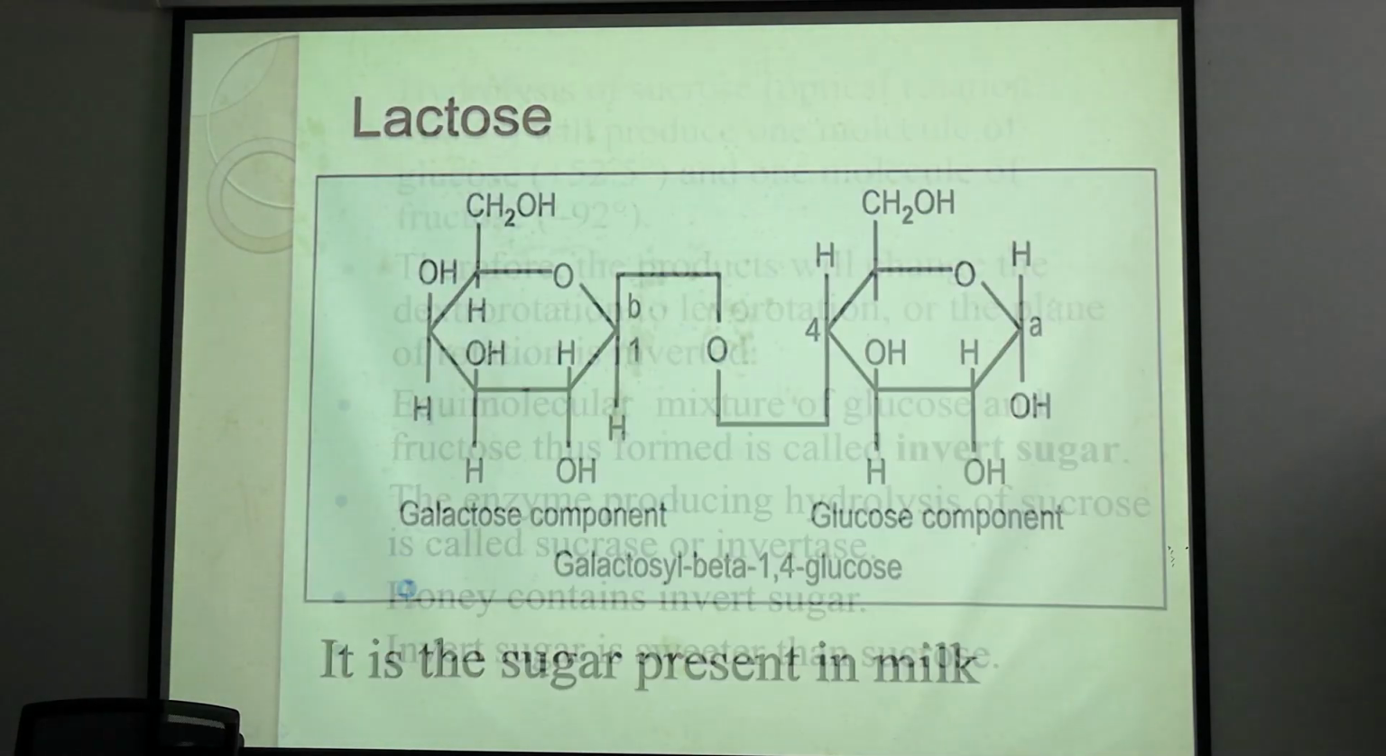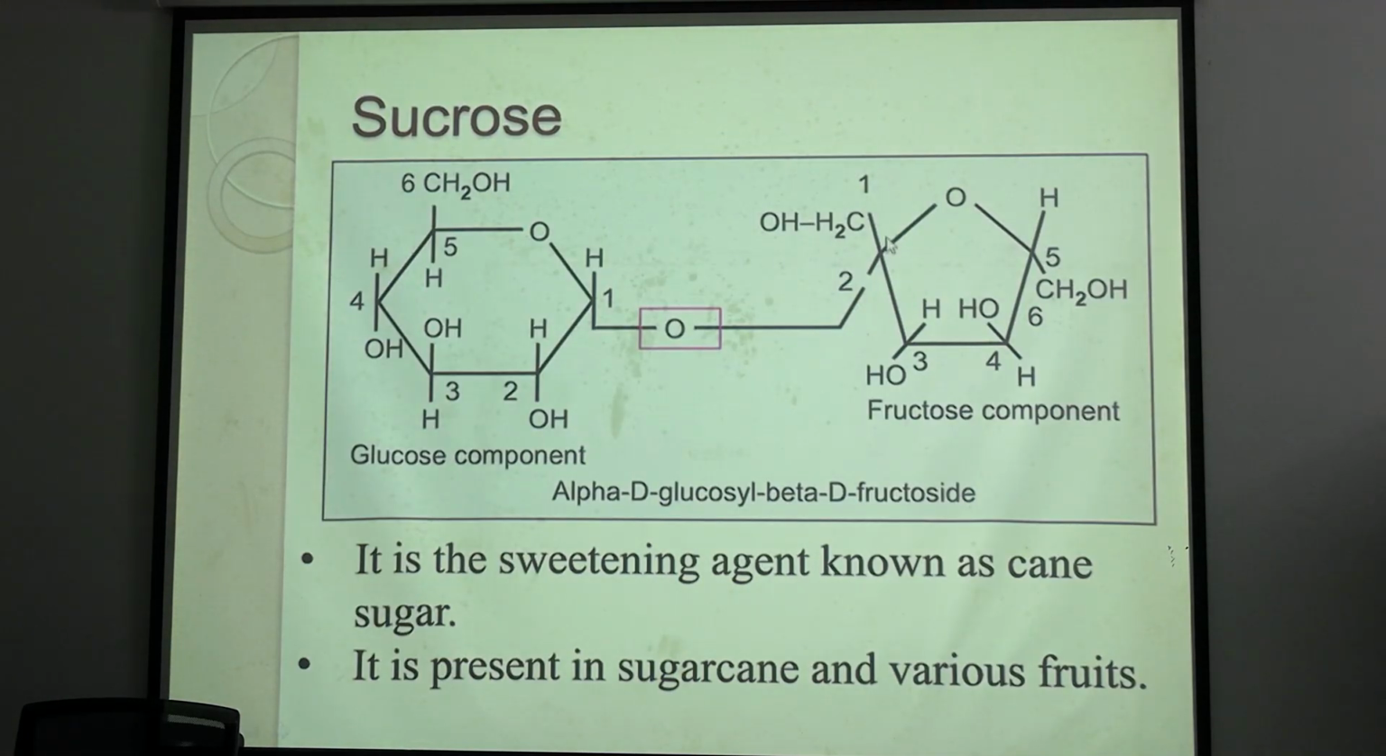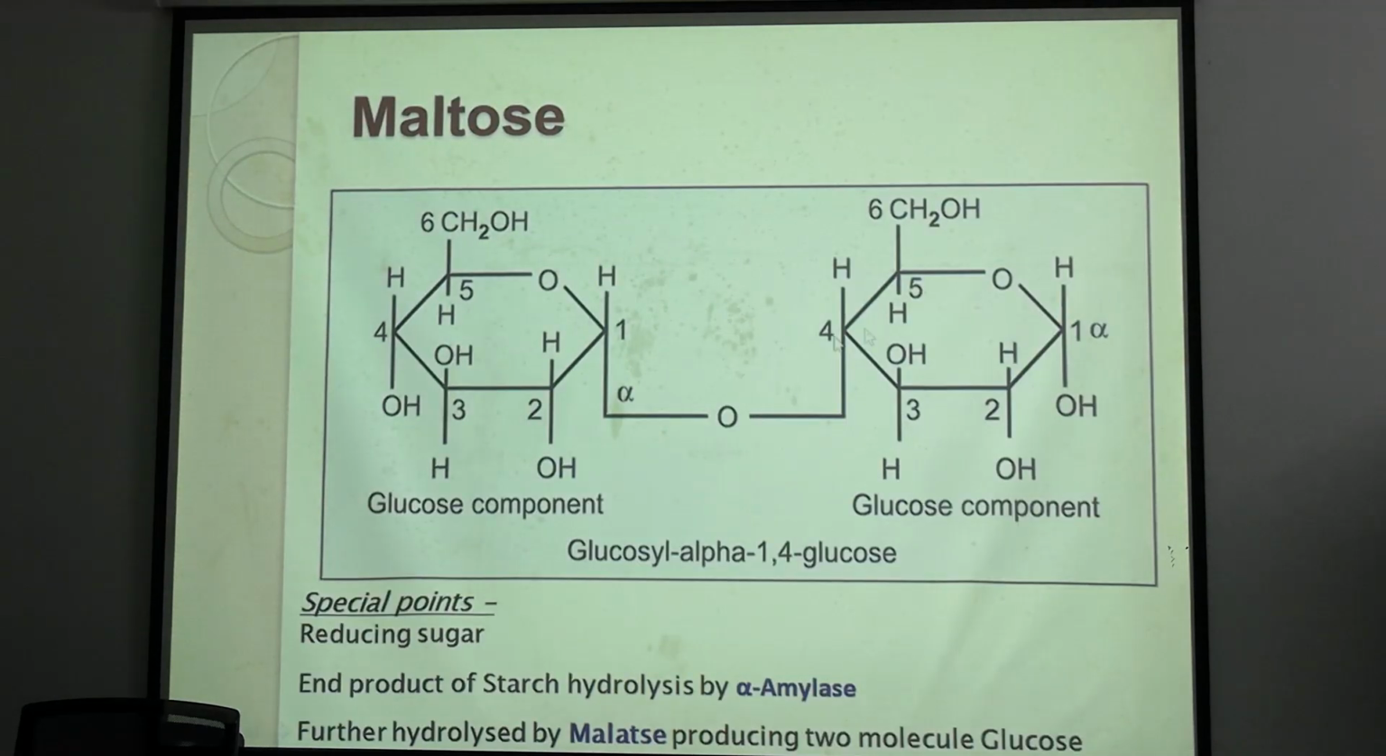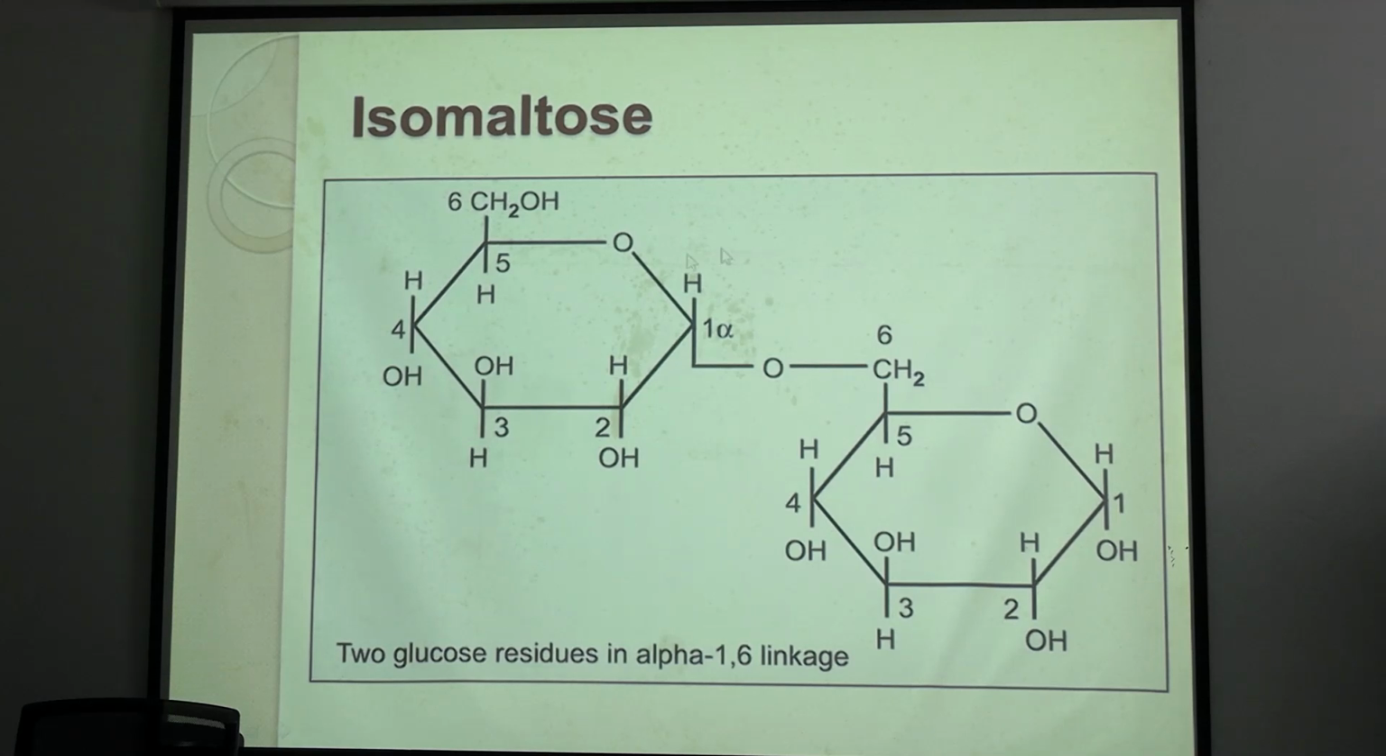What happened in sucrose? Both the functional groups are occupied, right? That's why it is non-reducing. No CH group, no CO group. In case of all other disaccharides, one group is free, one C1 is free, and it is the end product of starch hydrolysis. Okay, isomaltose is same as maltose but alpha 1,6.